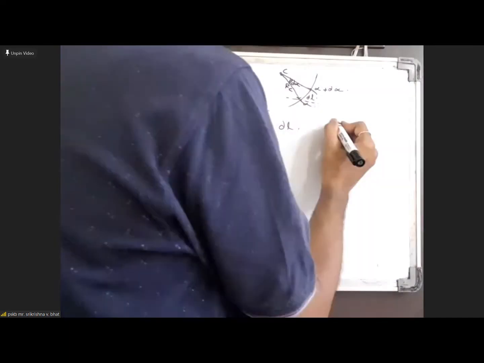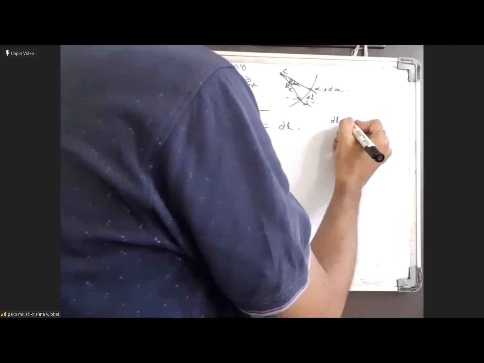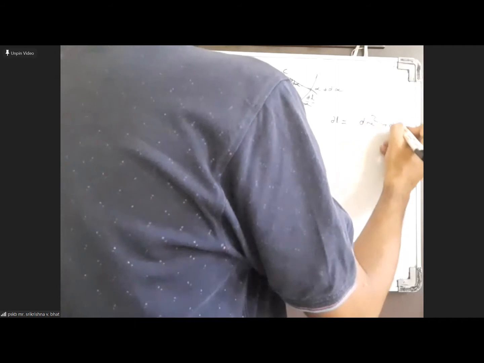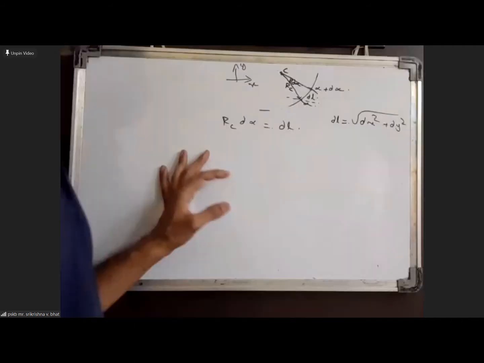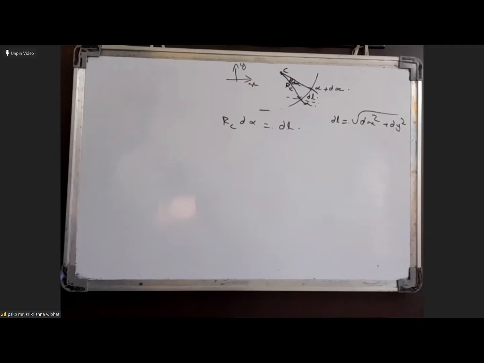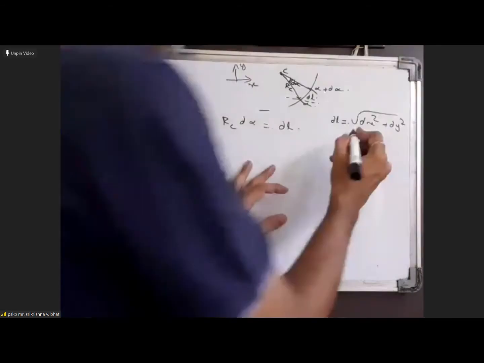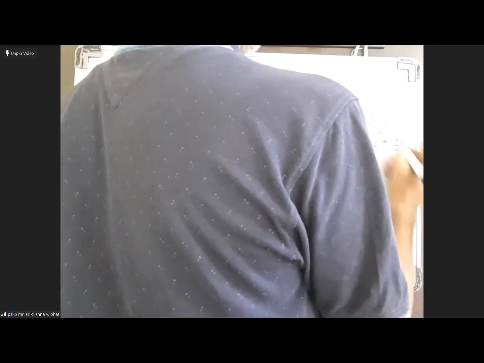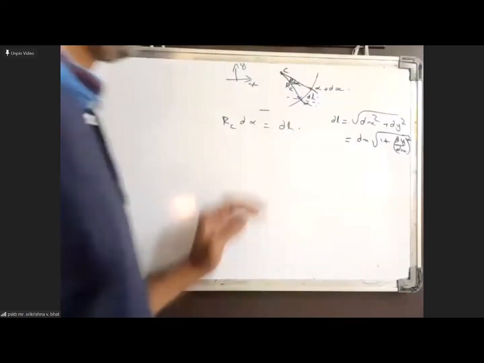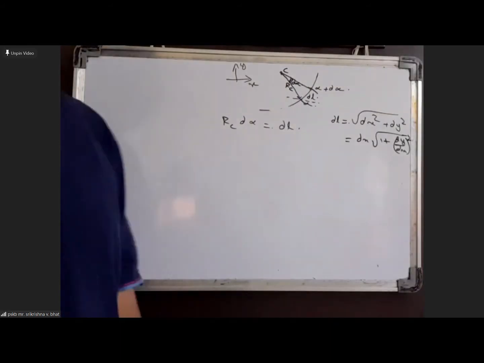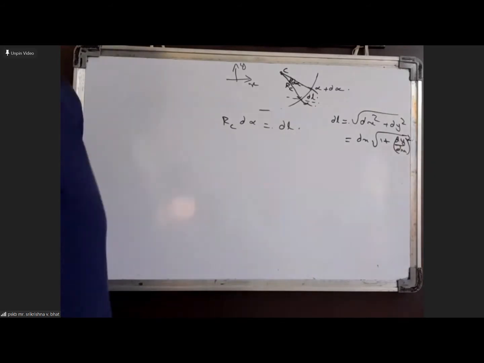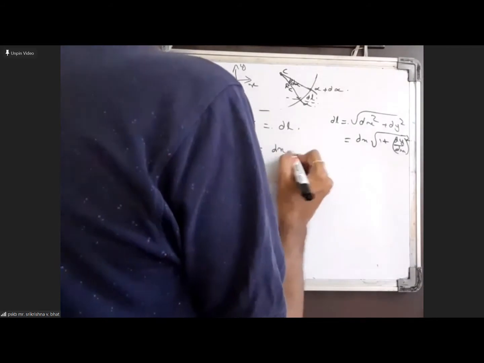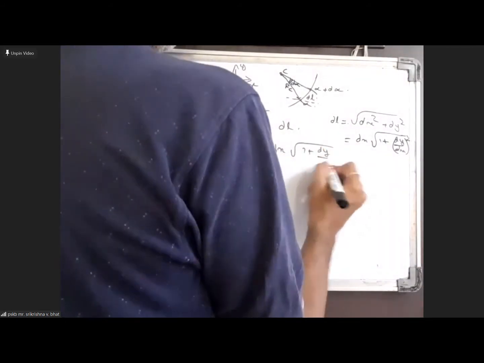Here you can write dl as root over dx square plus dy square. This is also the same as dx into root over 1 plus dy by dx whole square. So dl can be written as dx into root over 1 plus dy by dx whole square. So you can write RC into d alpha is equal to dx into root over 1 plus dy by dx whole square.